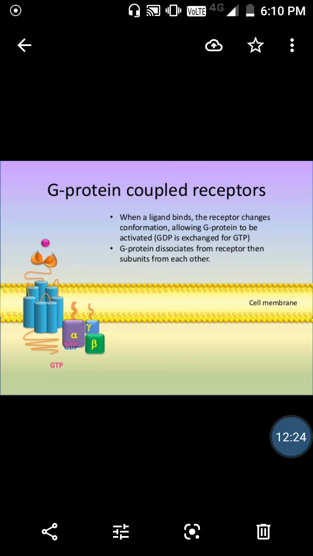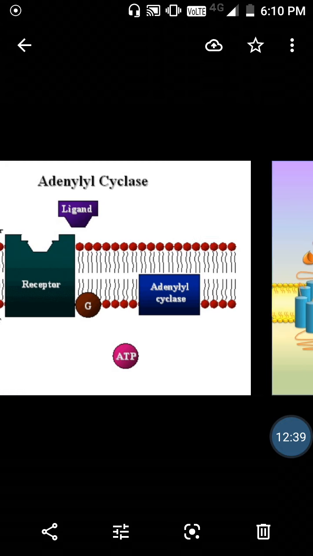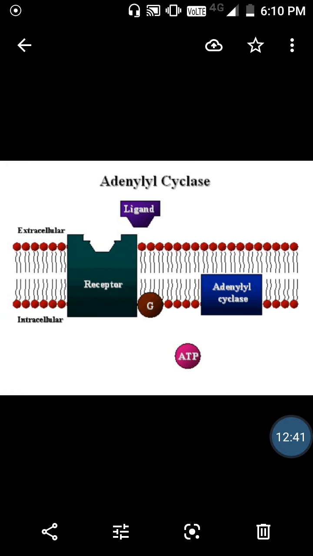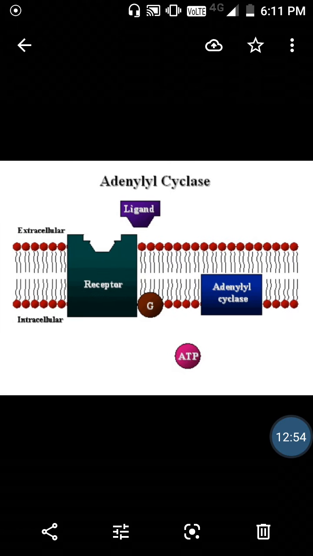The G protein dissociates from the receptor, and then the subunits separate from each other. In the cAMP pathway, as you know, G alpha S binds to adenyl cyclase and stimulates cAMP synthesis from ATP, and Gi inhibits it. In the adenyl cyclase pathway, the ligand binds to the receptor and then ATP is converted into cAMP with the help of adenyl cyclase. And the same is for the inositol pathway.